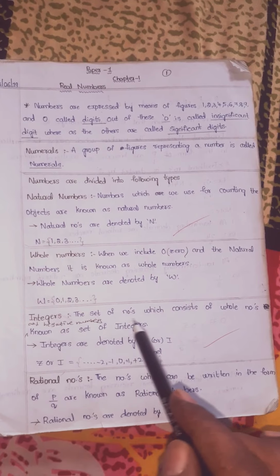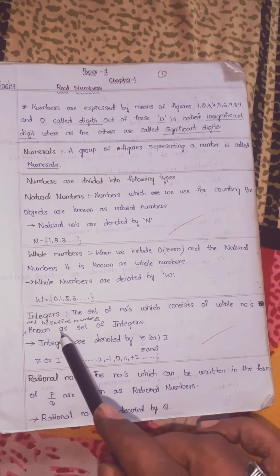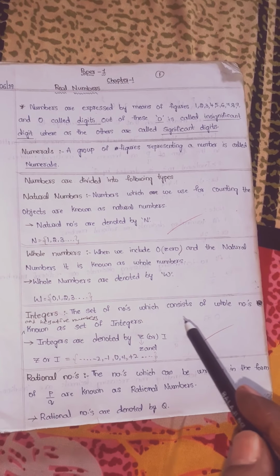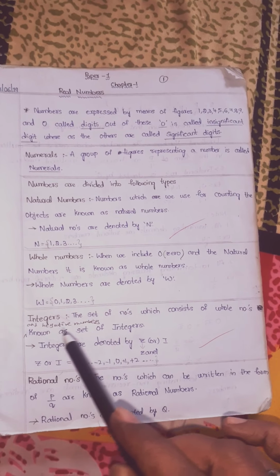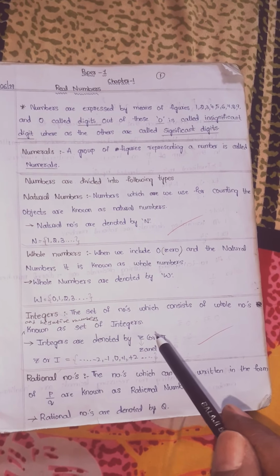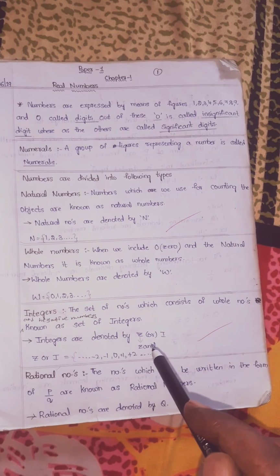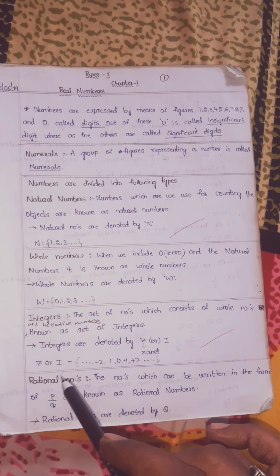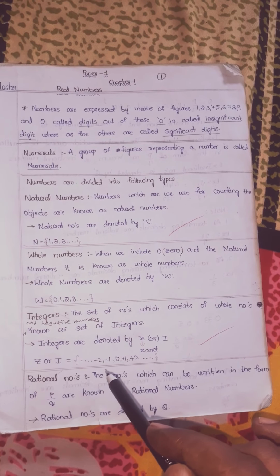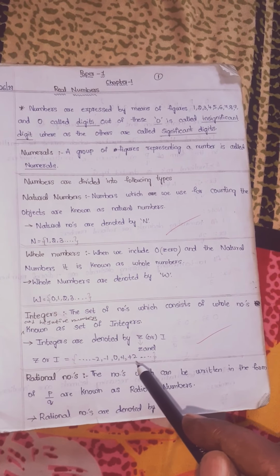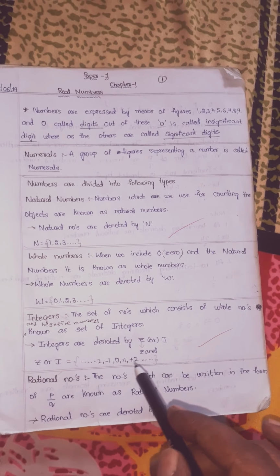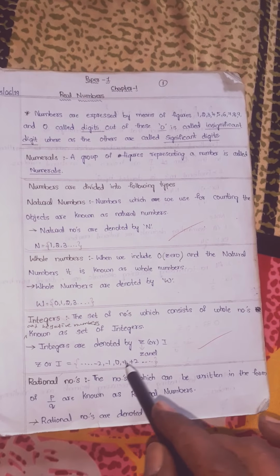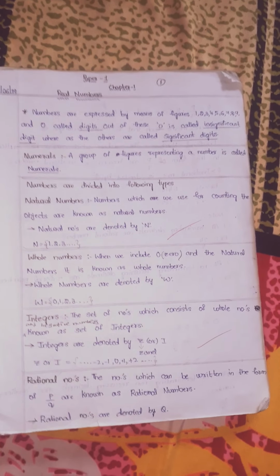So integers: the set of numbers which consists of whole numbers and negative numbers is known as the set of integers. Integers are denoted by Z or I, children. Z means Zahlen. So Z or I is equal to ..., -2, -1, 0, 1, 2, and so on. Otherwise we can say the integer definition like this: positive and negative numbers including 0 are known as integers simply.